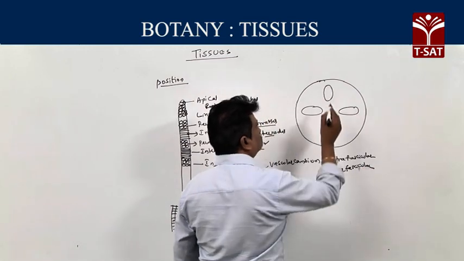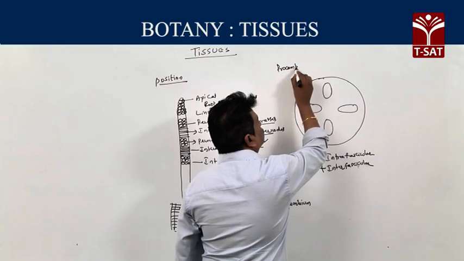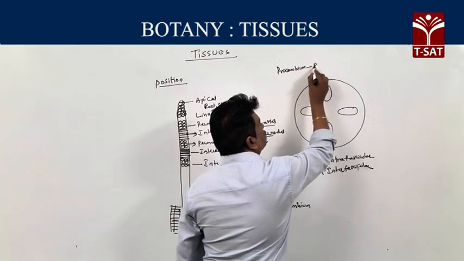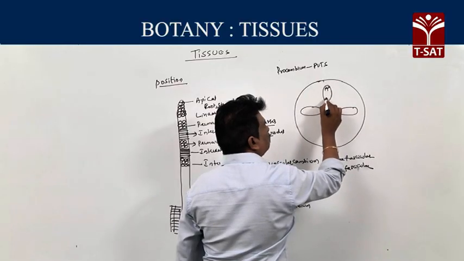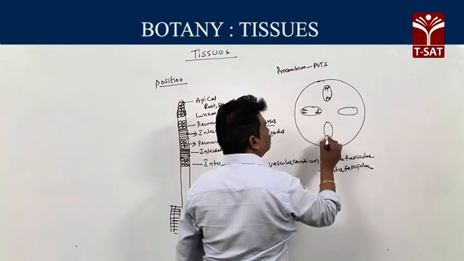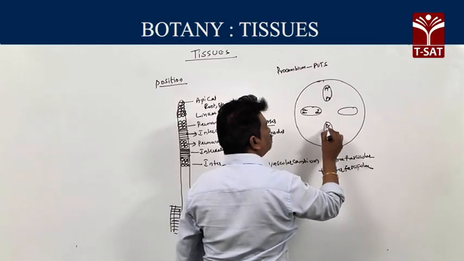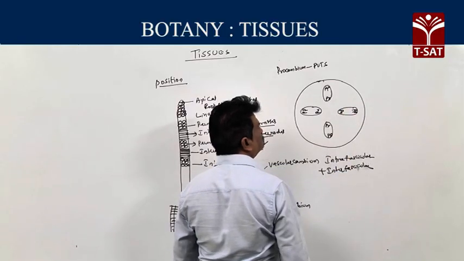Here point, procambium, rightly procambium gives rise to primary vascular tissues like primary phloem, primary xylem. So procambium gives rise to primary vascular tissues, xylem and phloem.